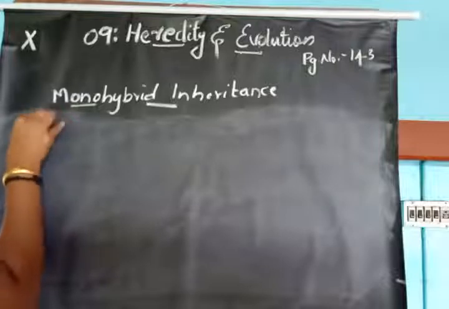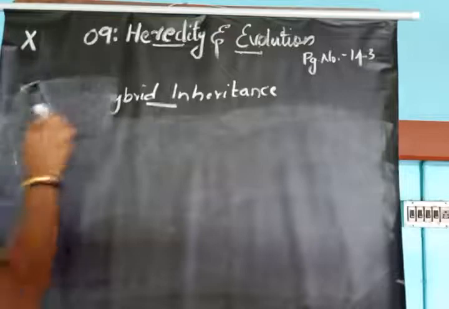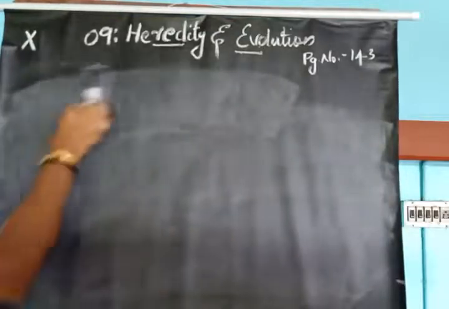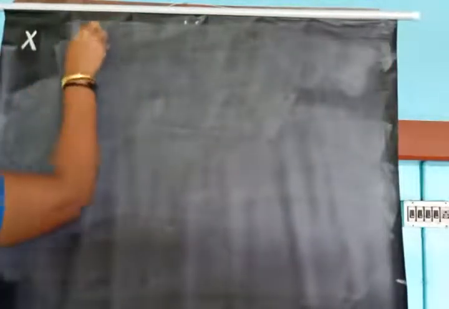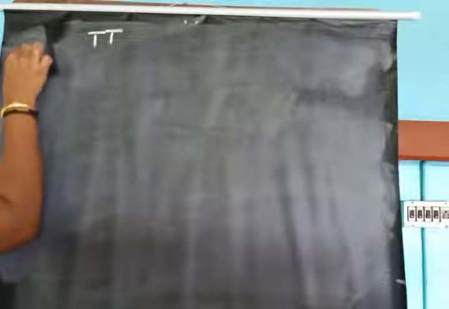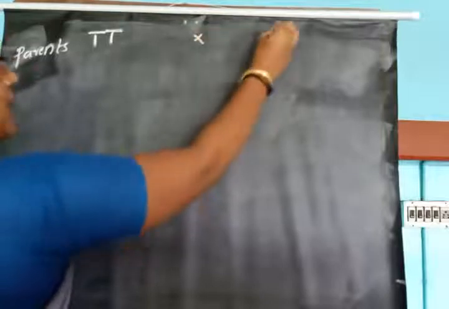Okay, so this is the parents: homozygous tall crossed with homozygous dwarf.